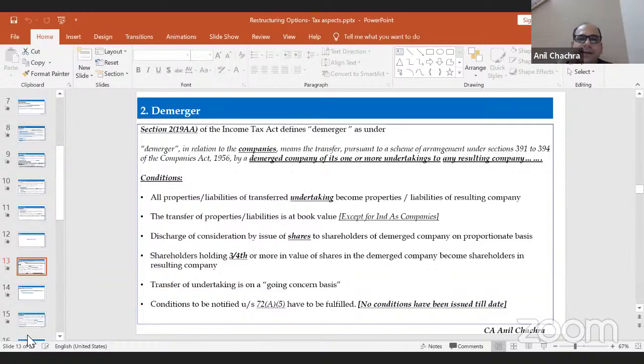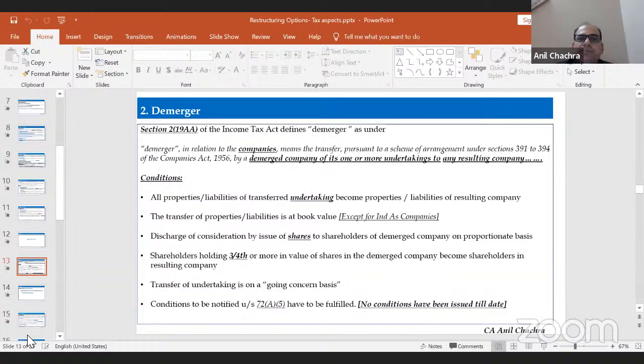Section 2 clause 19AA defines the demerger. So demerger in relation to companies, as applicable for the amalgamation part as well, means only companies. It will not be applicable for a firm, for HUF, or for a partnership firm. However, section 47 has defined that a company can convert into an LLP, and it will not be treated as transfer provided certain other conditions are fulfilled. But for the demerger part, it is only companies.